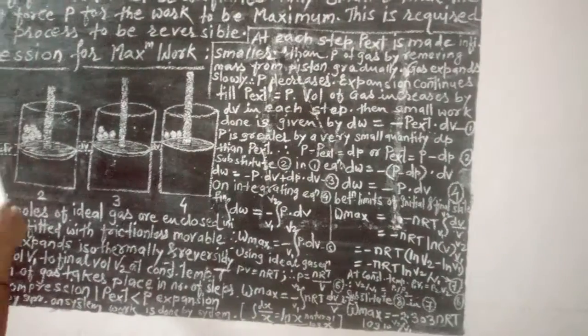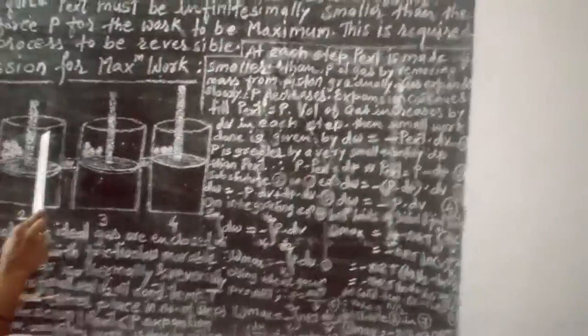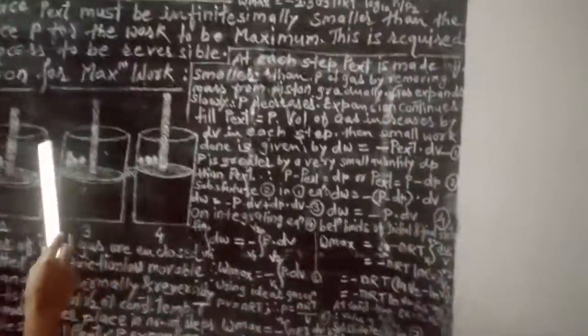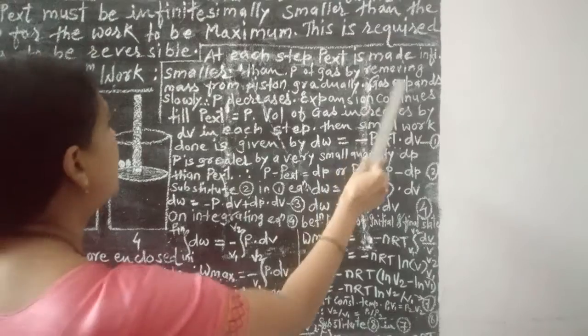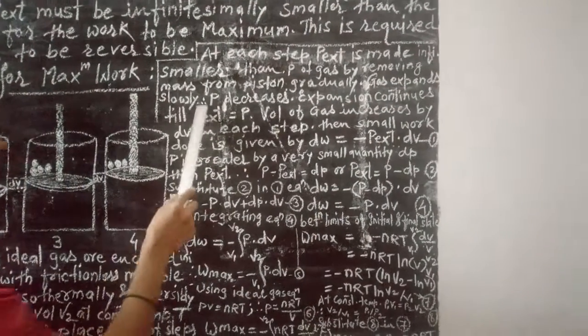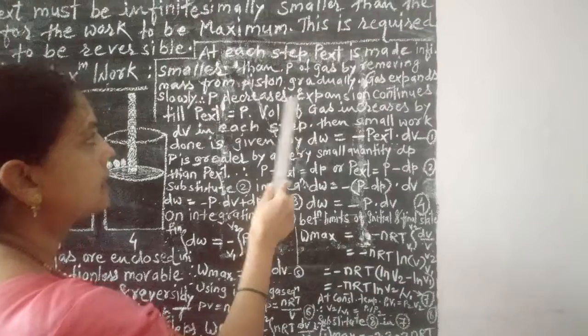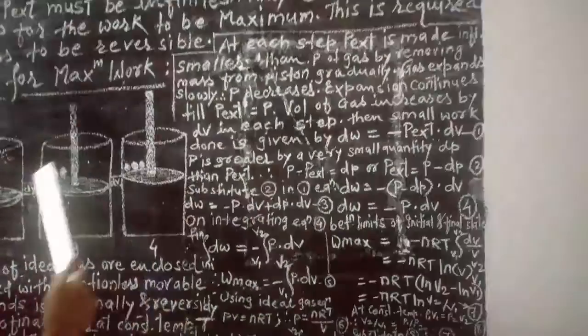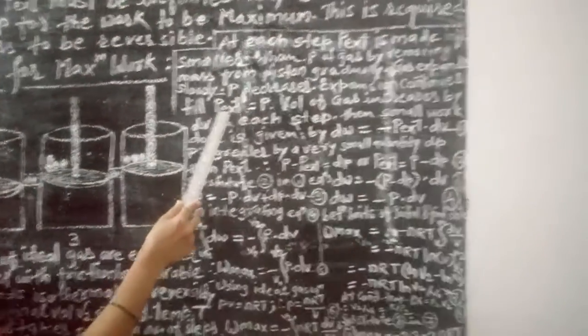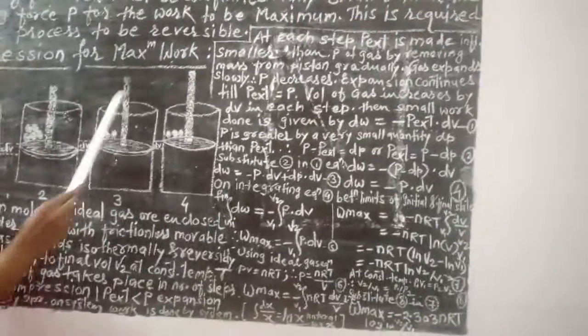If you remove the mass from the piston, then the pressure on the piston becomes slightly less than the pressure acting on the gas and the piston moves in the upward direction gradually. So the gas expands slowly and therefore the pressure decreases externally and expansion continues. This expansion of the gas continues till P external becomes equal to P.